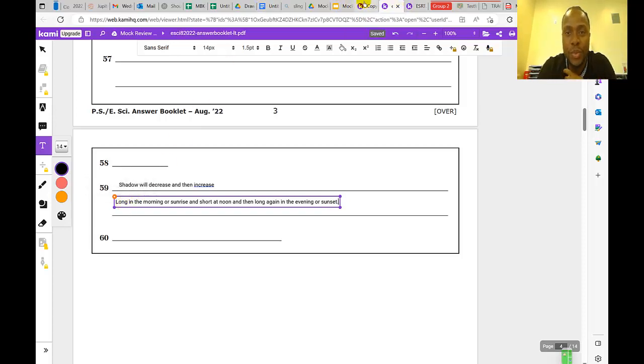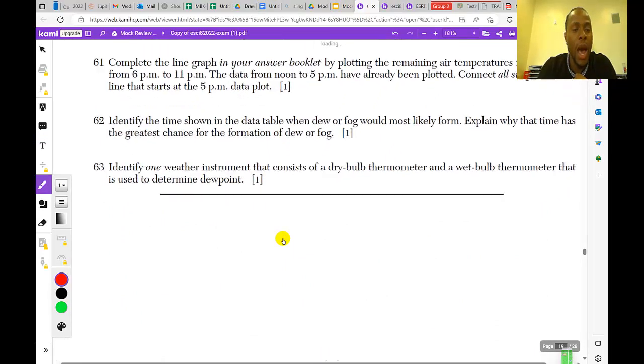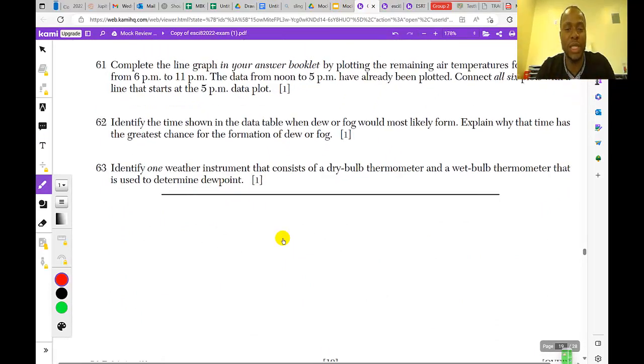Next, question 63. Let's go. Question number 63: Identify one weather instrument that consists of a dry bulb thermometer and a wet bulb thermometer. Emphasis on dry bulb thermometer and wet bulb thermometer. So these are two thermometers combined together.